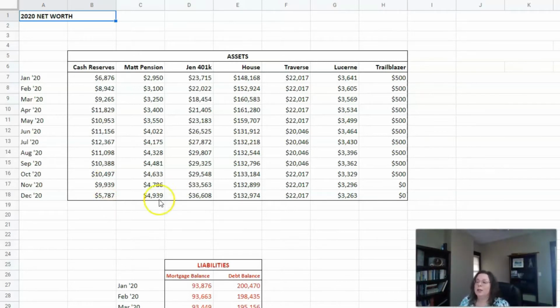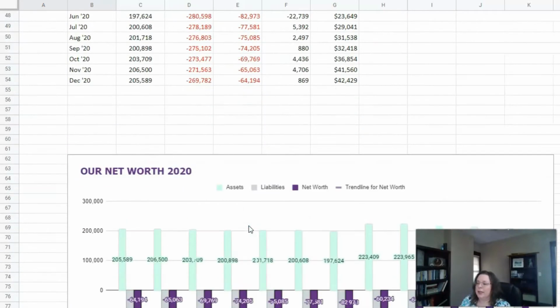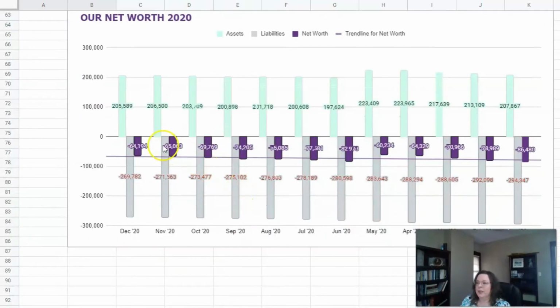The good news is our emergency fund and sinking funds and things like that saved us. It's what helped us get through until the disability payments could come in. But you can see it took a hit. We ended up having to use about $5,000. So let's see what that looks like down here. You can see here, we are working our way up here with our assets, and then it starts falling down here. And then here's our liabilities.